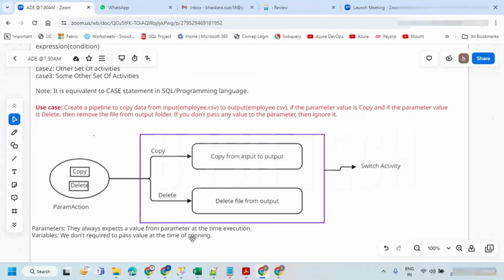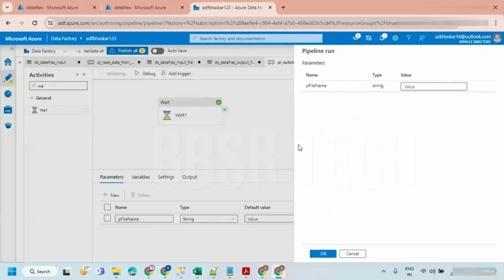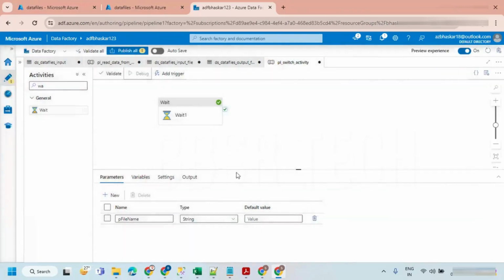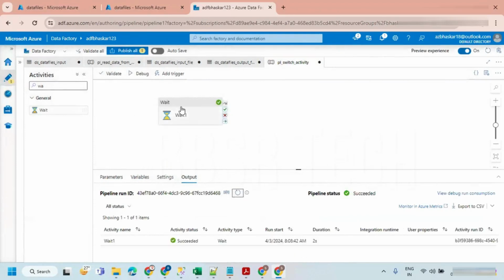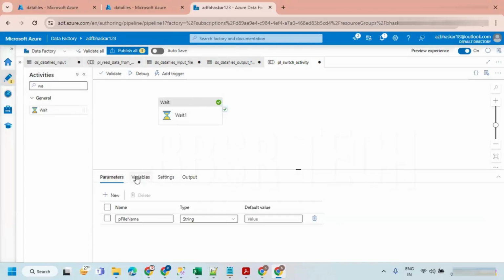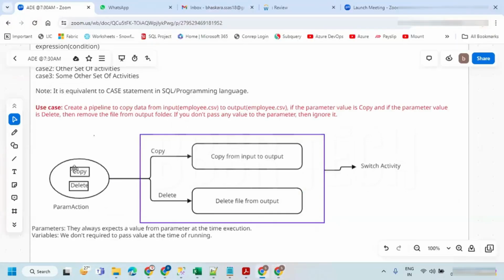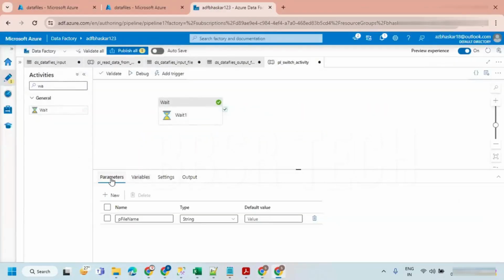Okay, so we can set a value. Even if you don't set one, it is going to take a blank because a variable allows you to keep it blank. But here it is not allowing a blank. You have to keep something, so then only it is going to be executed. Otherwise, the pipeline is not going to be executed. So that is the intention of this parameter and variable. So 100% you have to enter the value for the parameter.